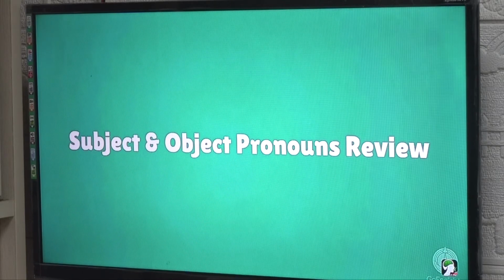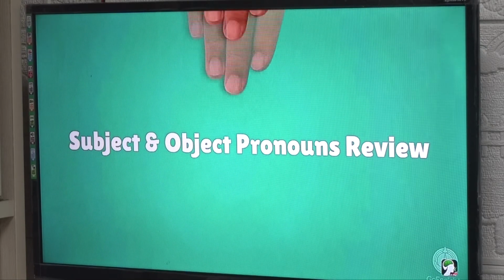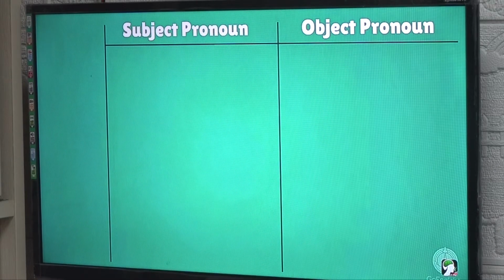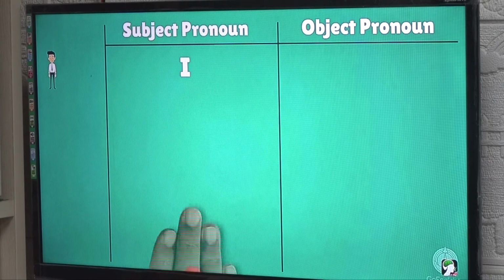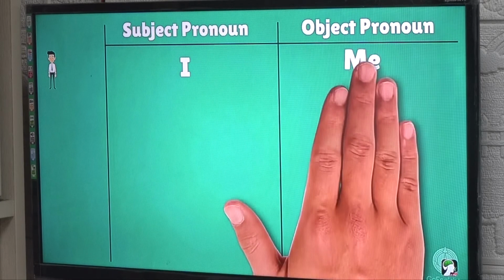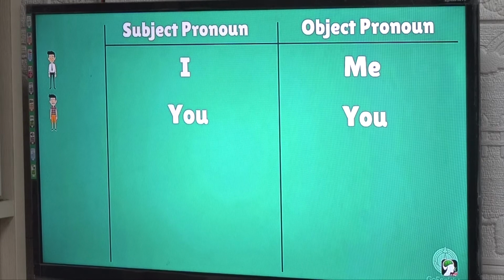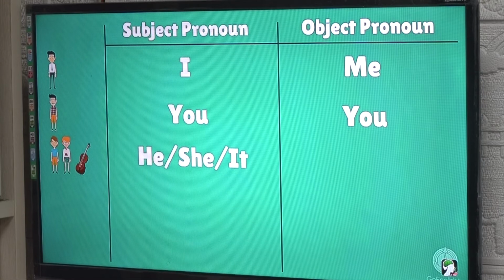Subject and object pronouns review. I Me You He, she, it.